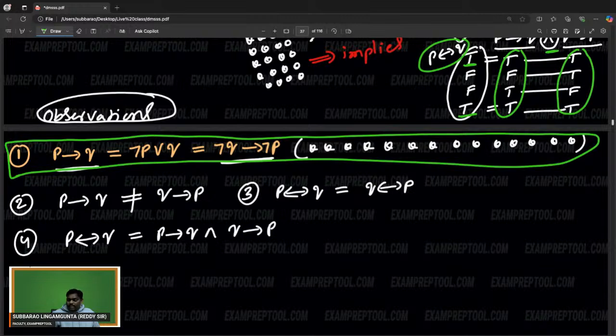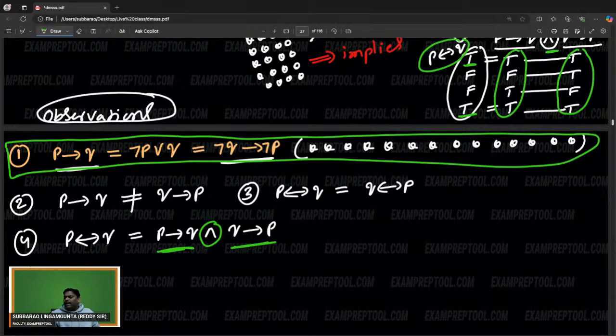Double implies is nothing but implies working both sides, single implies working both sides, and AND operator. P implies Q is not equal to Q implies P, but P double implies Q is equal to Q double implies P. And P double implies Q is equal to P single implies Q and Q single implies P. These are the 4 observations.